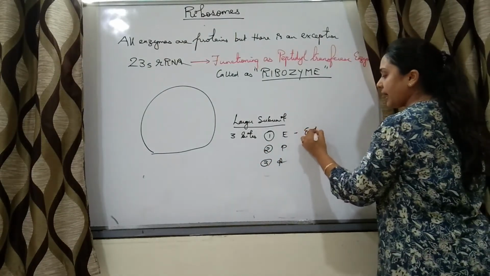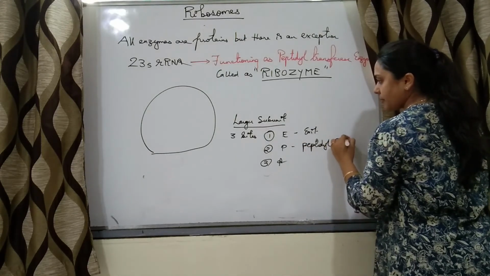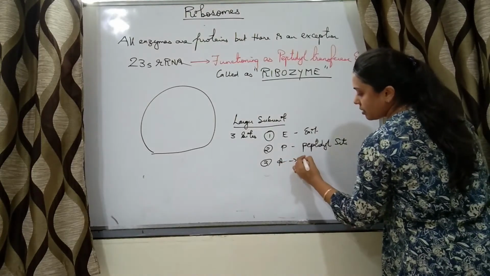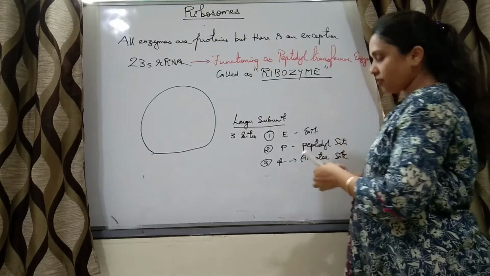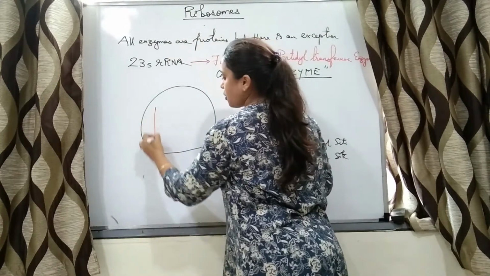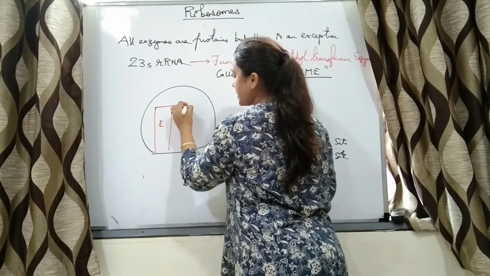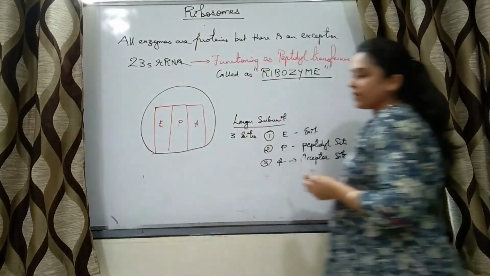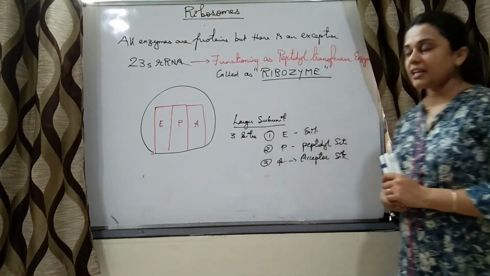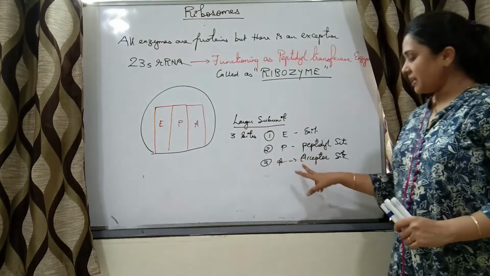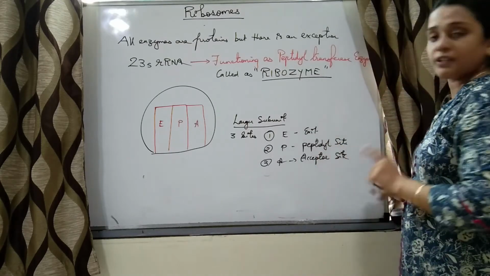E stands for exit, P stands for peptidyl site, and A stands for acceptor site. Larger subunit of ribosomes will have these three sites. What is the significance of it? We will study it right now.